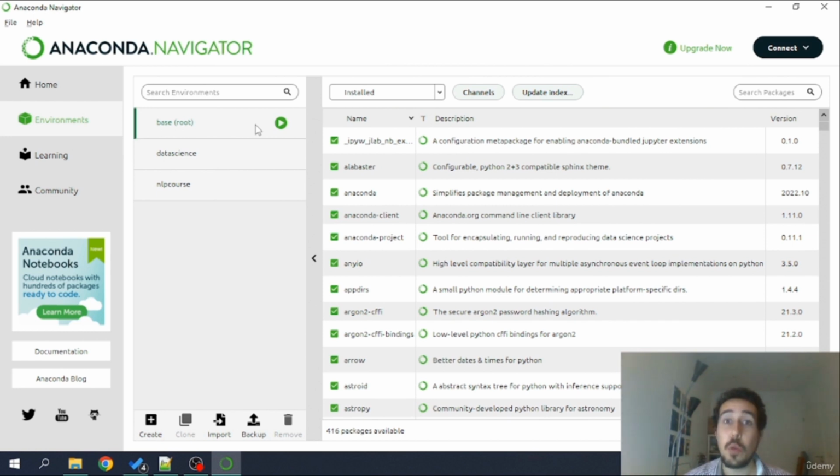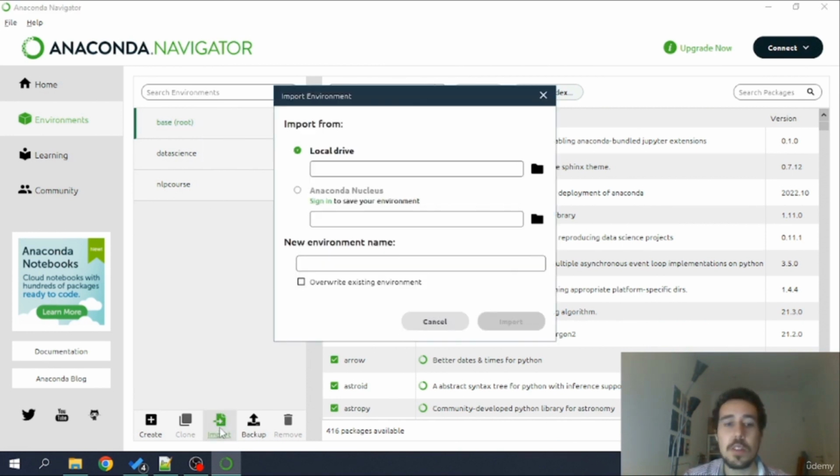If you follow the route of using the Anaconda Navigator, which will basically let you install Python in your computer, you just go here. You will not have these data science and NLP environments that you see here, because these are other environments that are used for other projects that I have. But you'll just probably have this base root after installing the Anaconda Navigator. Now what you can do is go to import.